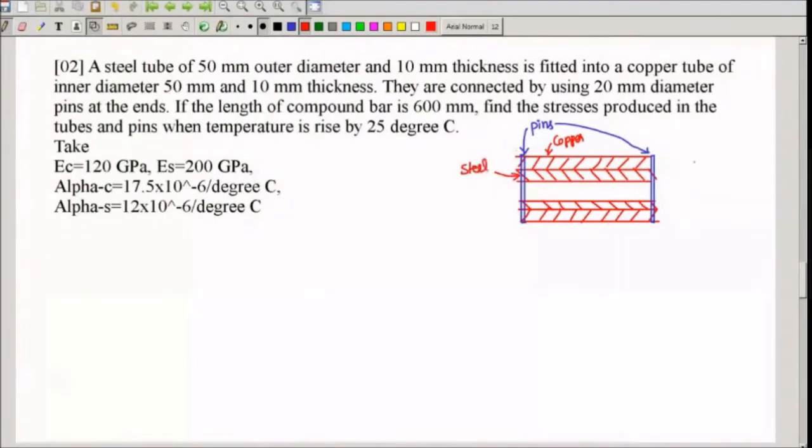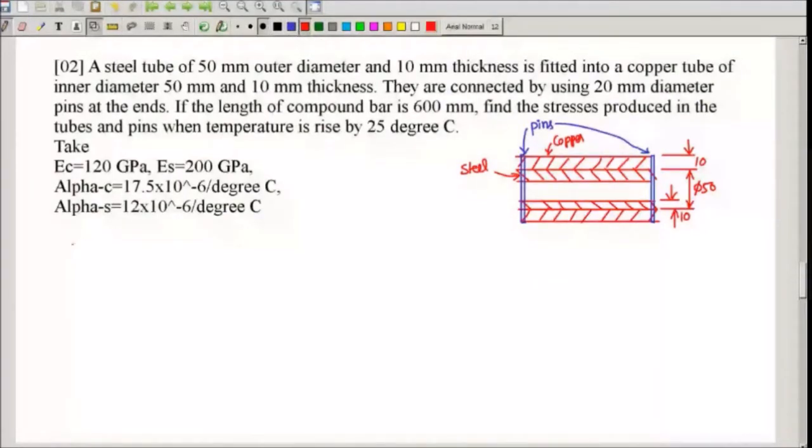Now let us write the diameters. This diameter is 50. And the inner diameter of the copper tube is 50. I have written already. And the copper tube has a thickness of 10 mm. So it means this distance is 10 mm. And the steel tube has a thickness of 10 mm. Means this distance is also 10 mm. So this much is given to you. You can always calculate the area of cross section of each member, because that is required later in order to write the PL by A expression. So we'll try to calculate the cross-section area first.